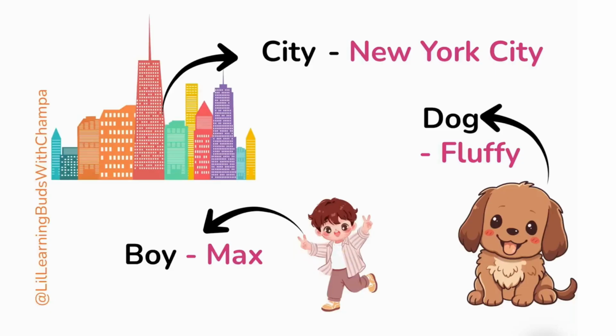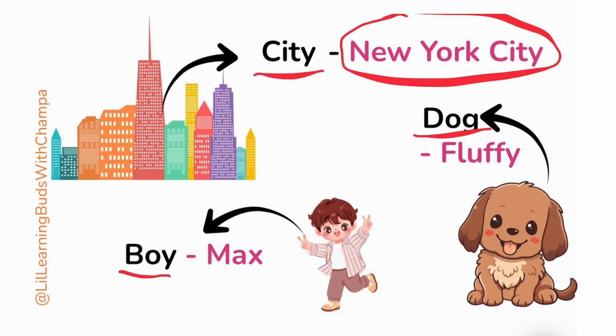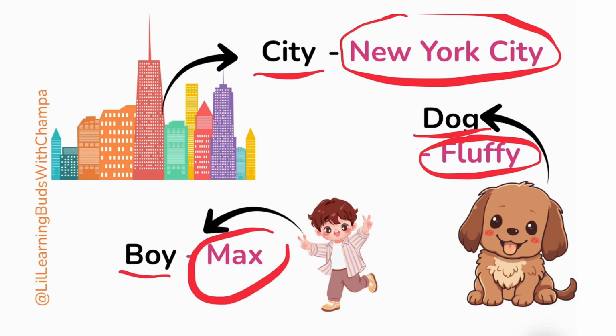Max the dog. Can we identify the common nouns? They are general, remember? So, yeah: dog, city, and boy. They are general. Yeah, that's good. And how about the proper nouns? They are specific, remember? Yeah, so it's New York City, Fluffy the dog. The name of the dog is Fluffy. And the boy's name is?